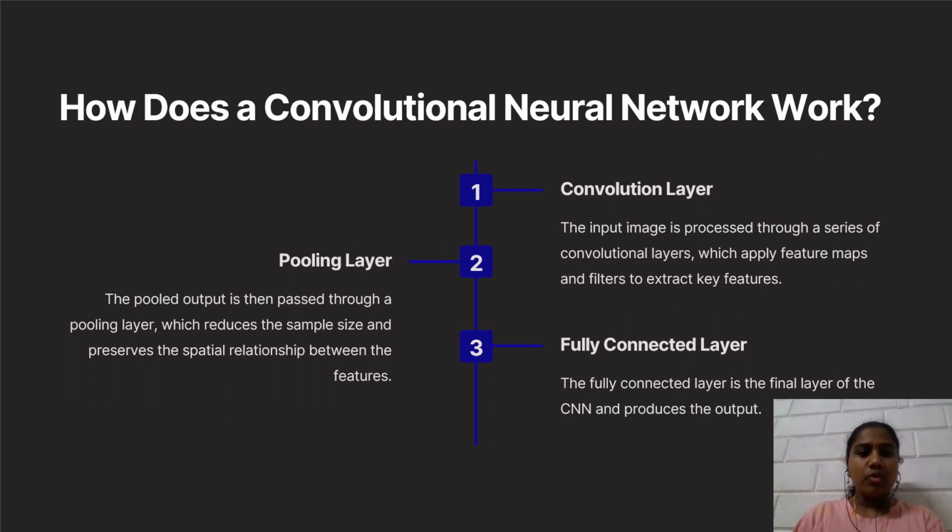The output is then passed through a pooling layer, which reduces the sample size and preserves the spatial relationship between the features. And then it is finally sent to the fully connected layer. The fully connected layer is the final layer of the CNN, which produces the output.